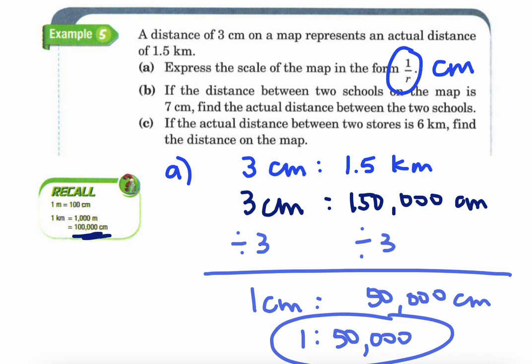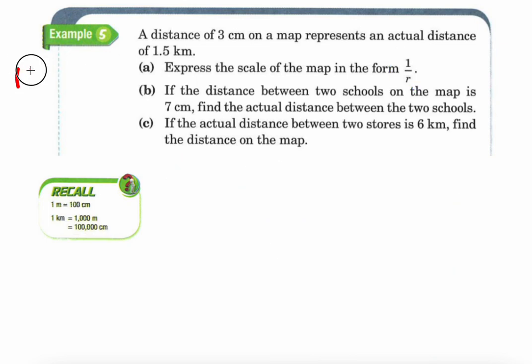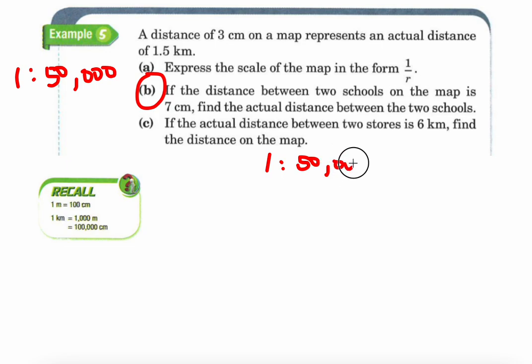1 to 50,000. All right, I'm going to write that 1 to 50,000 on the side here because that's the scale of the map, so I might need that for my other questions. Now, B. If the distance between 2 schools on the map is 7 centimeters, find the actual distance between the 2 schools. All right, so using my scale, each centimeter is corresponding to 50,000 centimeters in real life. So now I have a distance of 7 centimeters, so multiply by 7.